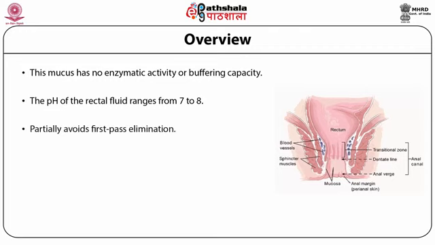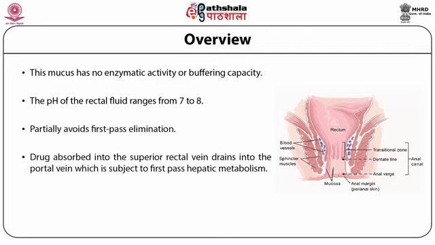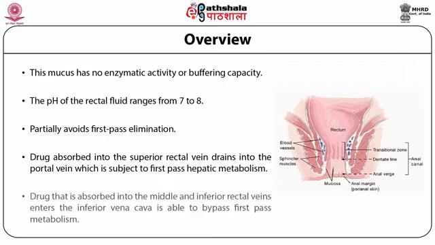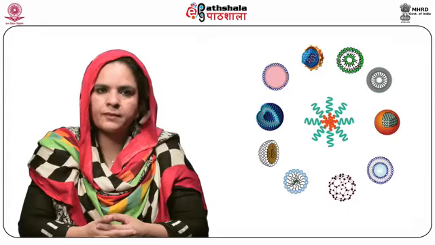It partially avoids first pass elimination. The drug absorbed into the superior rectal vein drains into the portal vein, which is subjected to first pass hepatic metabolism. Drug that is absorbed into the middle and the inferior rectal veins enters the inferior vena cava and is therefore able to bypass first pass metabolism, making the site very suitable for delivery of drugs which suffer from the problem of first pass hepatic metabolism.